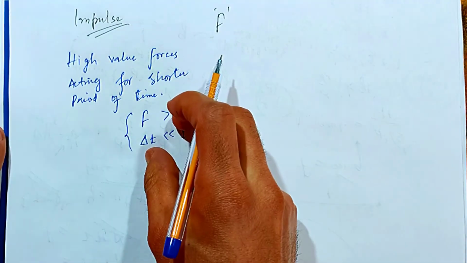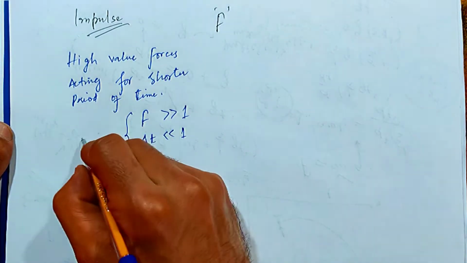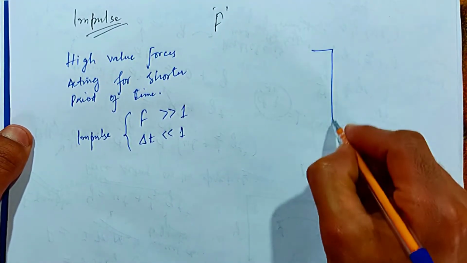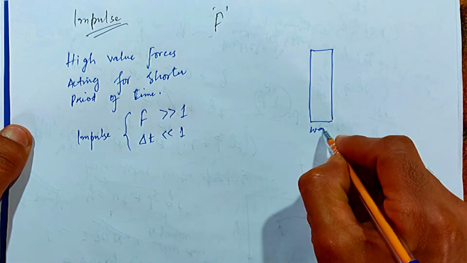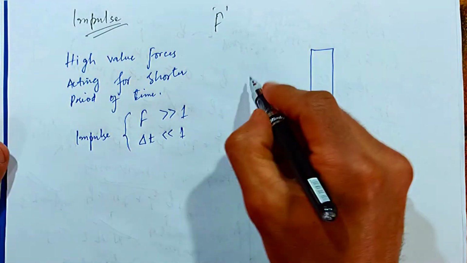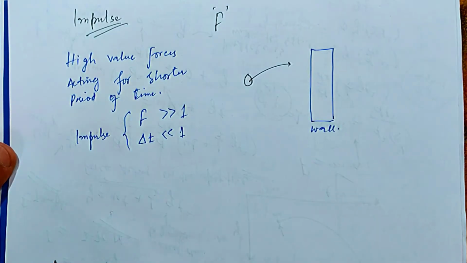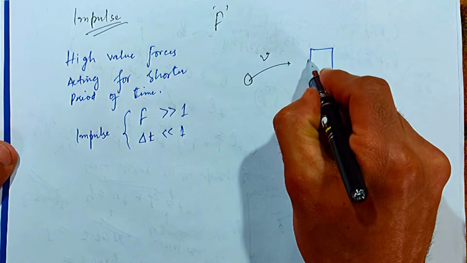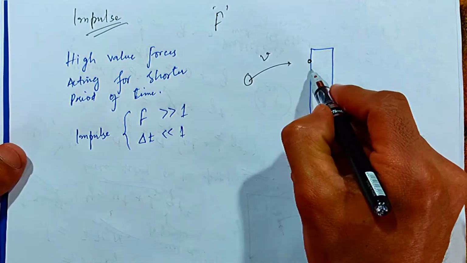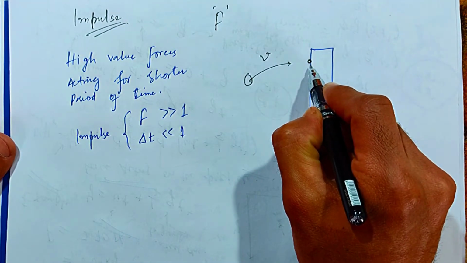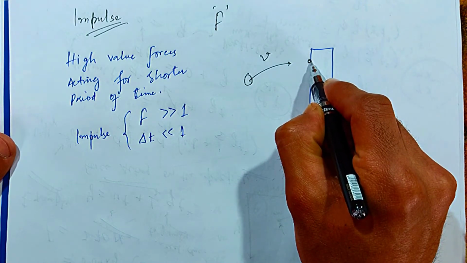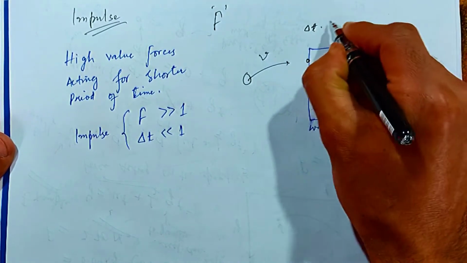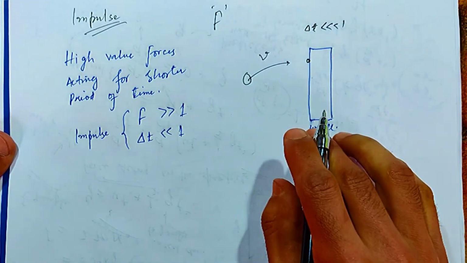When such a case arises, we say that an impulse is generated on the body upon which the force is acted. For example, here is a rigid wall, and I throw a ball onto it. It is moving with velocity v, but when the ball strikes the wall, it stays with the wall for a very small period of time.